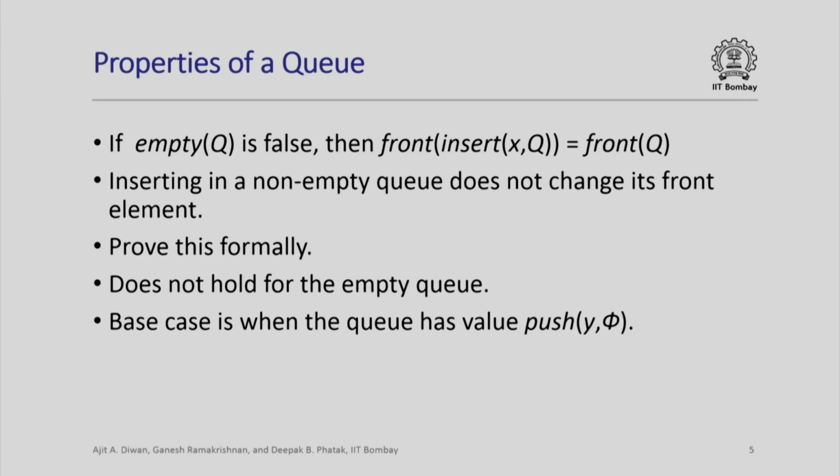So let's look at a property of a queue. It says that if the queue is not empty, then the front of the queue obtained by inserting an element x in the queue q is equal to the original front of the queue. That is, the element at the front of the queue does not change if you insert an element in a non-empty queue. Note that if the queue was empty, then front of queue was not defined earlier, whereas after you insert an element x in it, it will be defined. So this equation will not be valid if the queue was empty, because front of the queue is not defined in that case. So inserting in a non-empty queue does not change its front element.